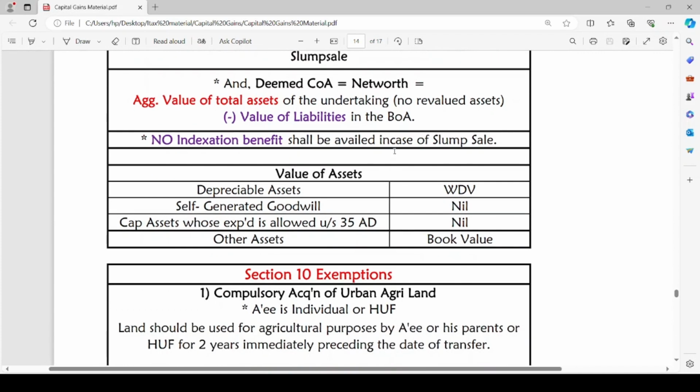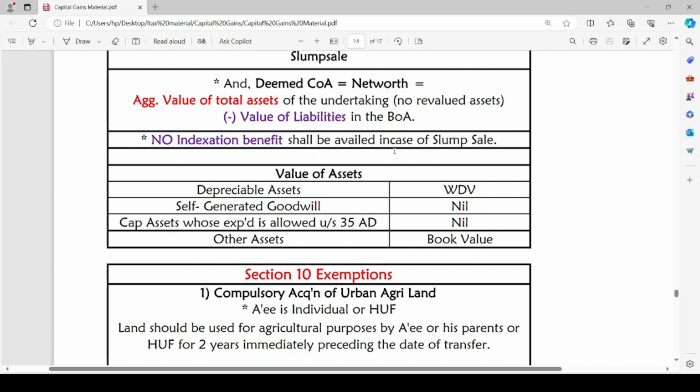How are we going to take the value of assets while calculating deemed cost of acquisition? For depreciable assets, we are going to take the written down value of such assets. As per the income tax provisions, we are going to depreciate such assets, and the written down value of such depreciable assets will be deemed as the value of such assets while computing the cost of acquisition. Similarly, in case of self-generated goodwill, the value will be nil.